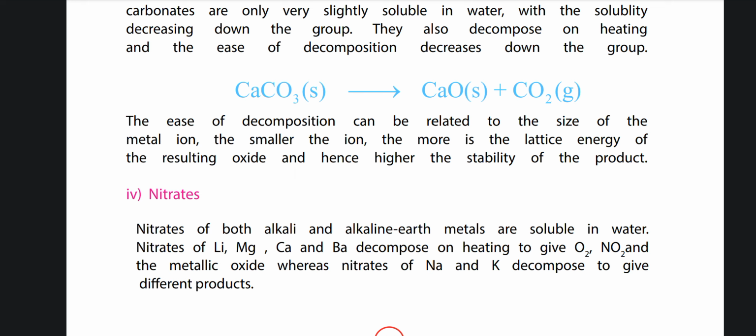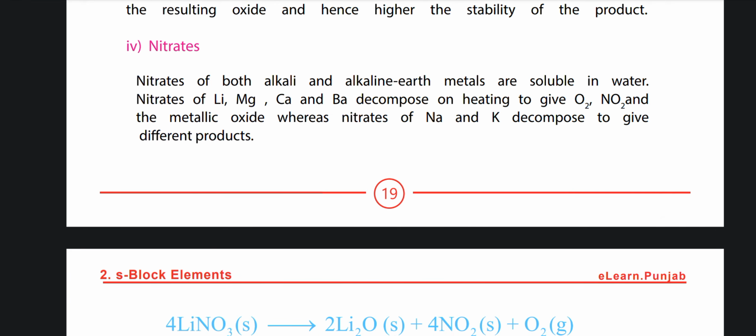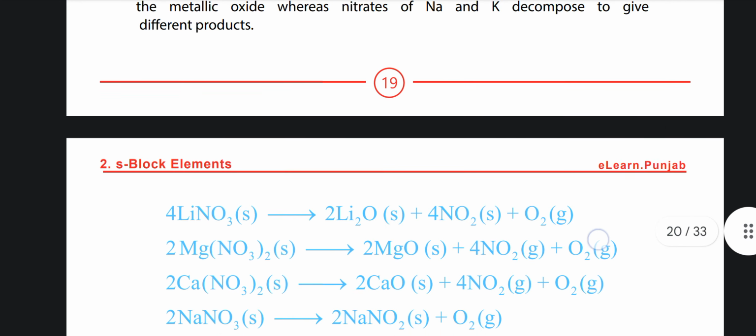The ease of decomposition can be related to the size of the metal ion. The smaller the ion, the more is the lattice energy of the resulting oxide and hence higher the stability of the product. Number 4, nitrates. Nitrates of both alkali and alkaline earth metals are soluble in water. Nitrates of lithium, magnesium, calcium and barium decompose on heating to give O2, NO2 and the metallic oxide, whereas nitrates of Na and K decompose to give different products.